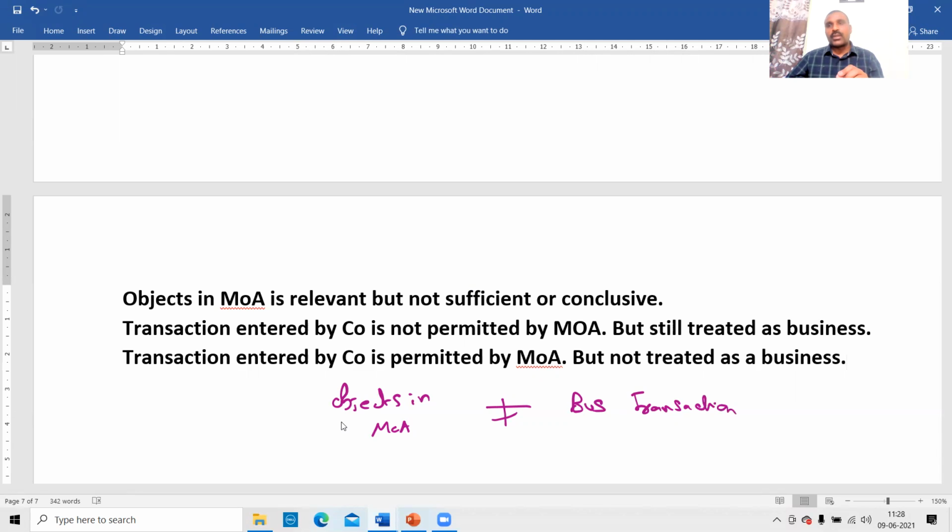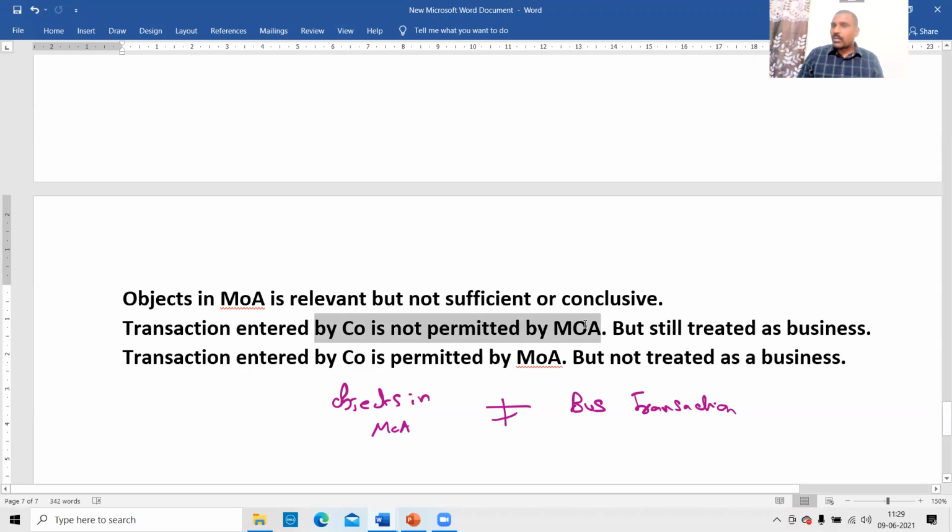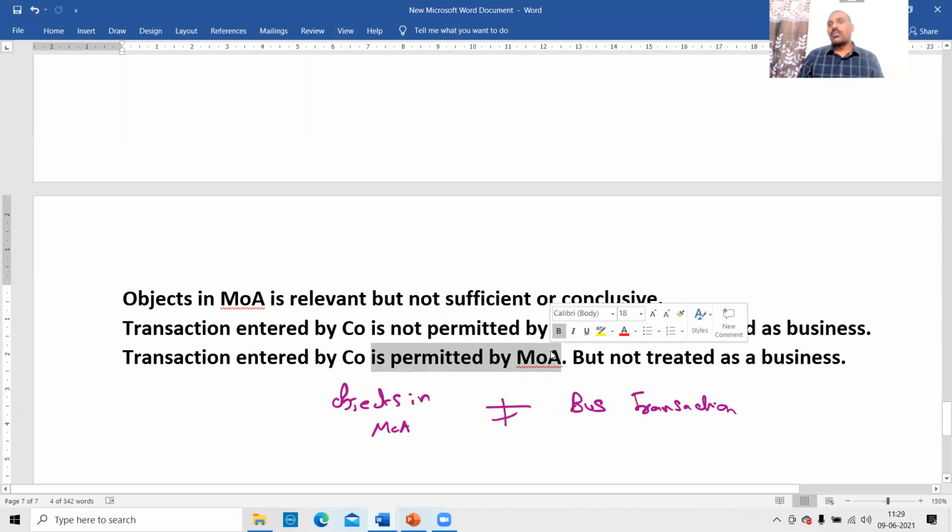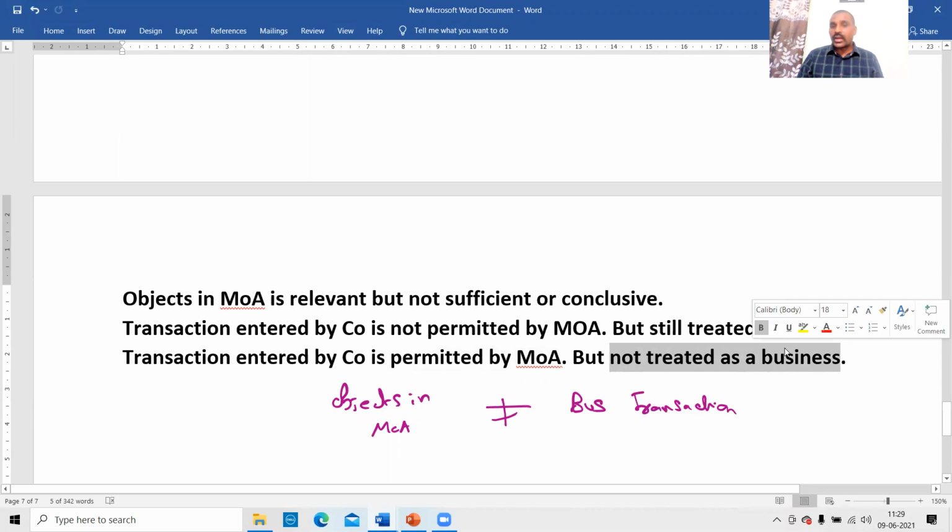If a transaction entered by the company is permitted by the MOA, that is not sufficient to call it a business. Just because a transaction is not permitted by the objects clause, that is not sufficient to call it a capital gain. Both are opposite. Here the transaction entered by the company is not permitted by the MOA, so normally people will think it is a capital gains transaction, but the court said no, it is a business transaction. Here the transaction is permitted by the MOA, so normally people will think it is a business income, but the court said no, it is a capital gains income. These are the judgments.